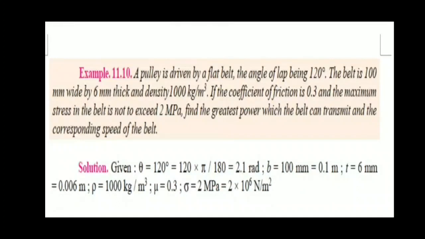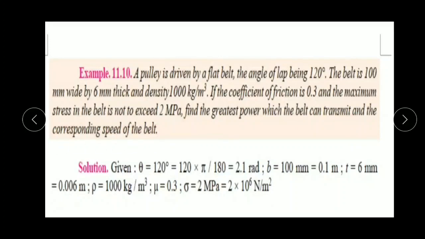Question is, a pulley is driven by a flat belt. Angle of lap is 120 degree. The belt is 100 mm wide by 6 mm thick and density 1000 kg per meter cube. If the coefficient of friction is 0.3 and maximum stress of the belt does not exceed 2 megapascal, find the greatest power which the belt can transmit and the corresponding speed of the belt.